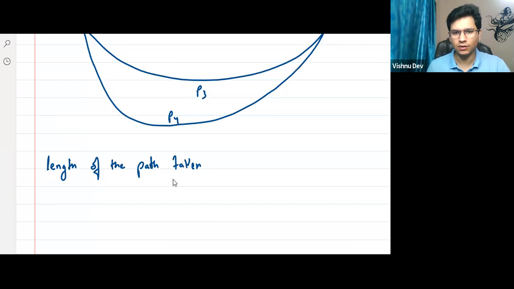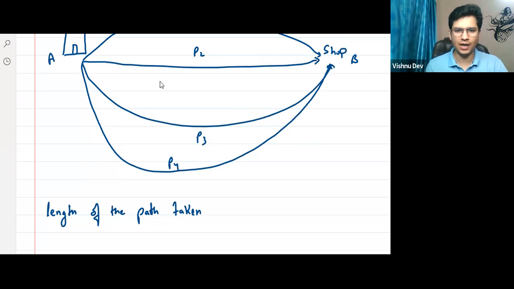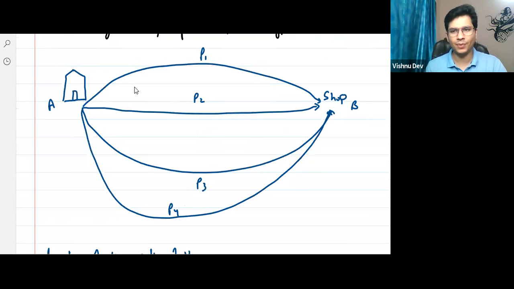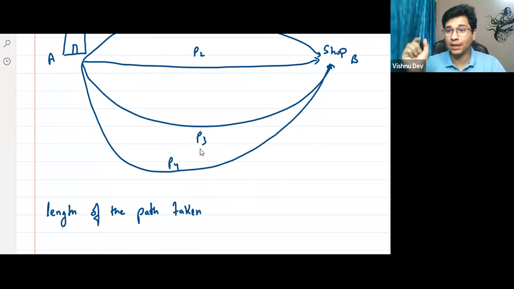Right? Yes, sir. So obviously, you can't just say no, sir, length of the path taken. It's a very big term, right? So I have to assign some term to that. मुझे इसको कुछ बोलना पड़ेगा, है ना? We have every term associated with some definition, right? So I can say, sir, path 3, path 4, path 2, path 1, all are the paths from A to B, है ना? And the length of the path, remember, is different.